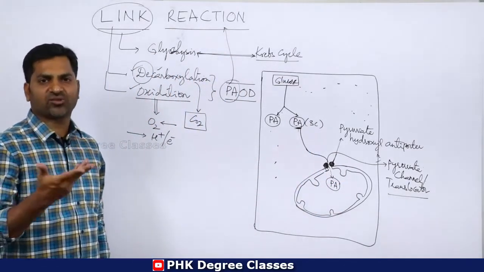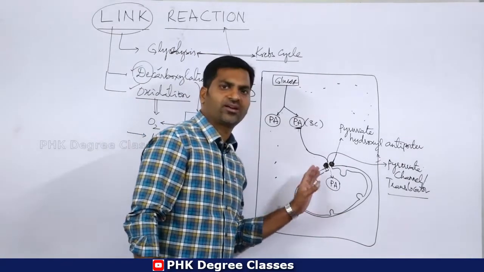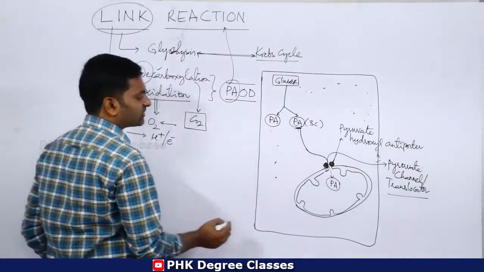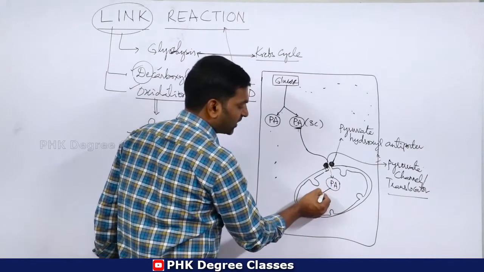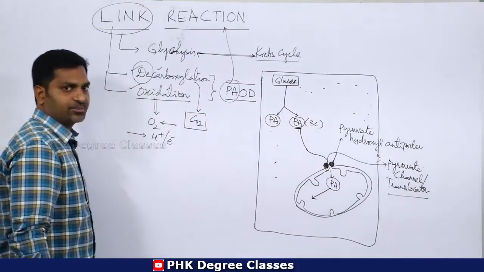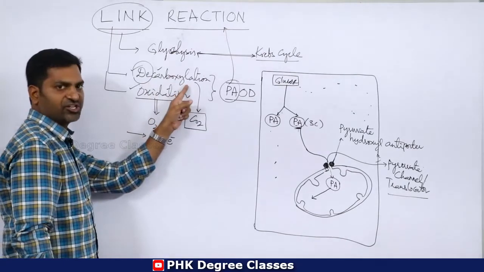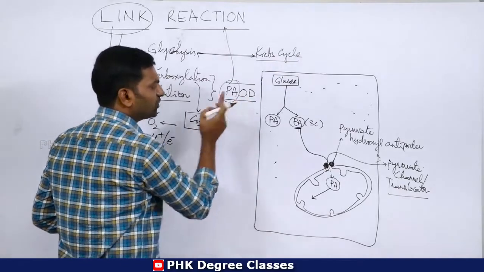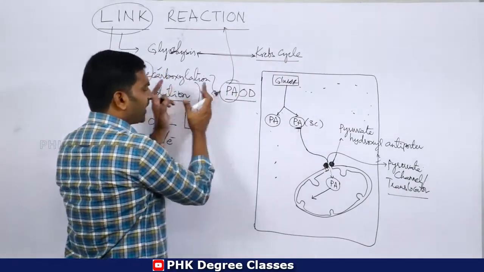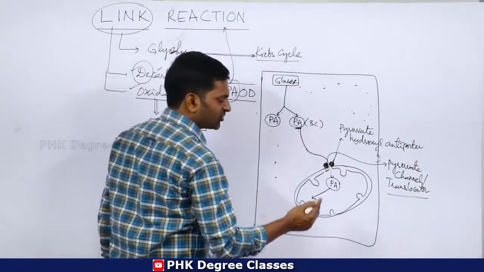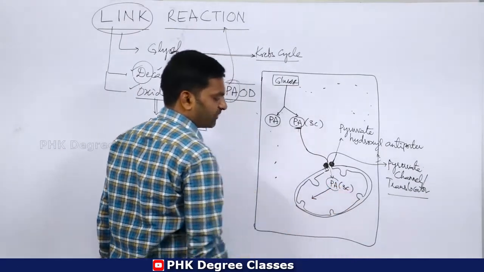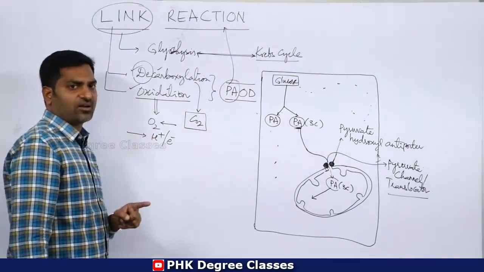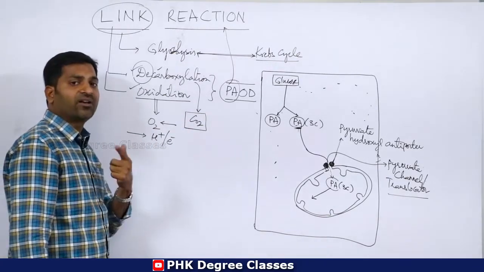Now what happens after pyruvic acid enters the mitochondrial matrix? It undergoes two reactions: decarboxylation and oxidation, that is, pyruvic acid oxidative decarboxylation. Pyruvic acid contains 3 carbons, so the 3 carbon compound loses one carbon in the form of carbon dioxide. Hence the number will be 2 carbons.